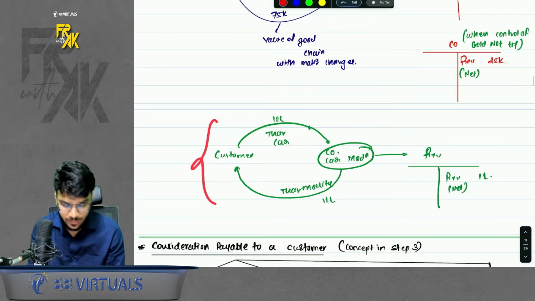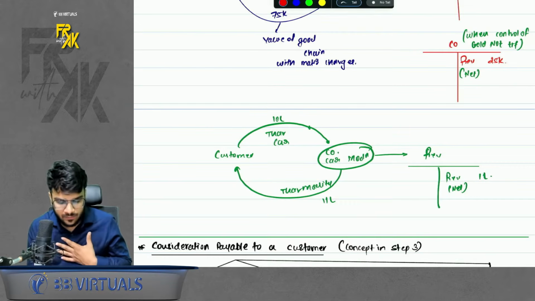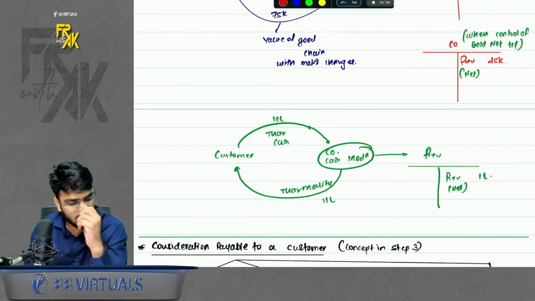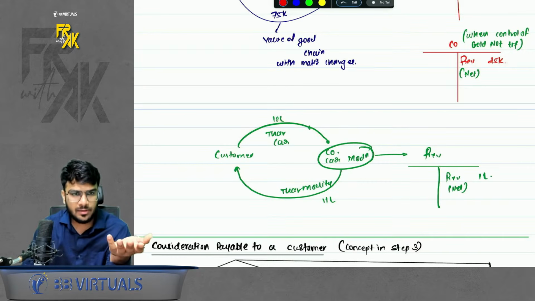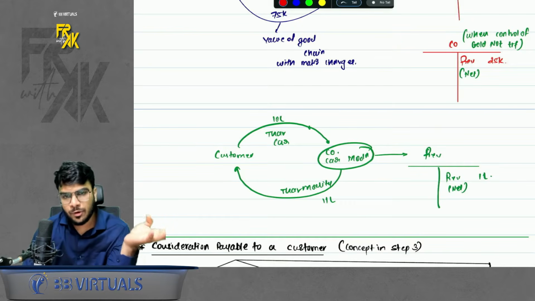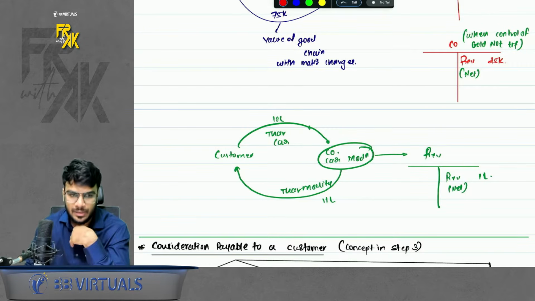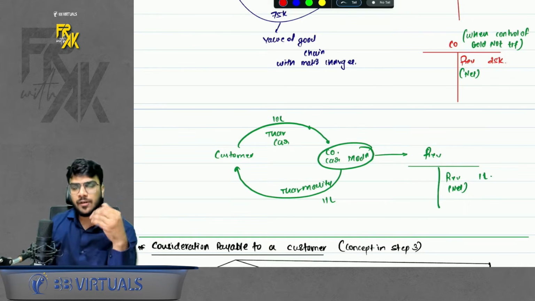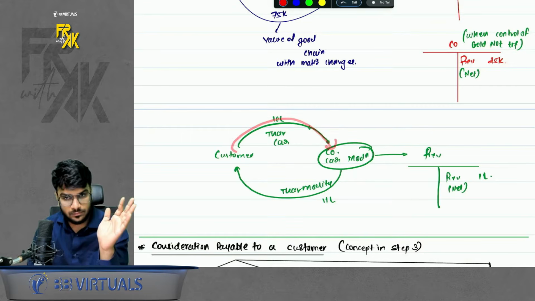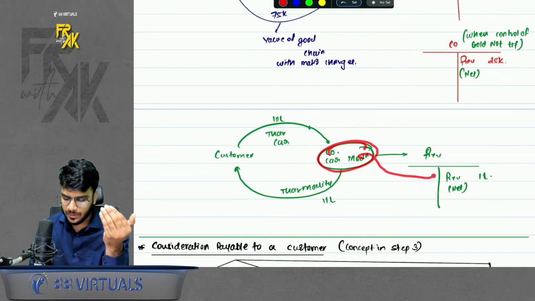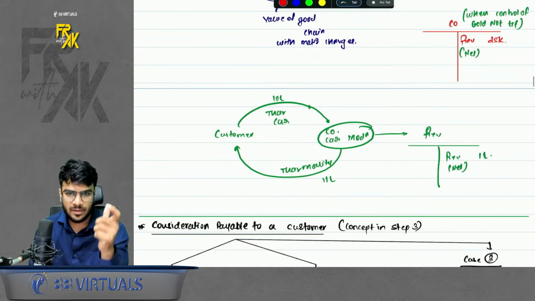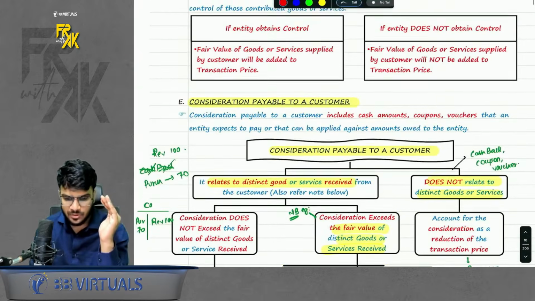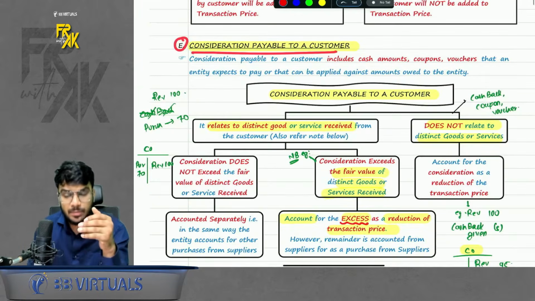I also took one more example. Let's say, for example, I have a car, a Thar. I give my car to a company to modify that car. Now here I am not transferring the control of my Thar, because the Thar before also belonged to me, afterwards also it will belong to me. I have transferred it to the company only to make some modifications. I will receive it back again. So when you conclude that I am not transferring the control, that means this car modification company should book the revenue only on a net basis, whatever it has charged for modifying the Thar. Simple. So this was customer provided goods or services. Next point, consideration payable to a customer.